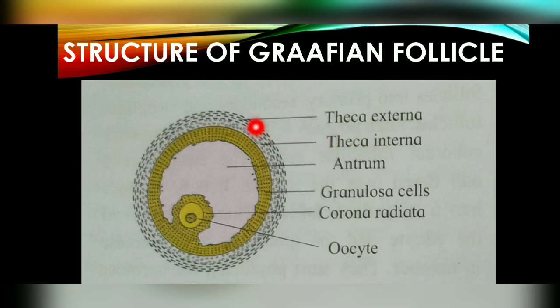If it comes in your exams, this is how you will draw it. This is the structure of the Graafian follicle. You show first the theca externa, the external one, then the theca interna, and inside it are the granulosa cells, and these granulosa cells enclose a cavity, our antrum, and finally one eccentric oocyte is present because it is not towards the center. That's why we say it is an eccentric oocyte. This is the structure which you have to draw in your board exams.